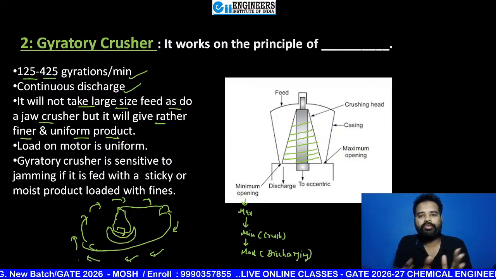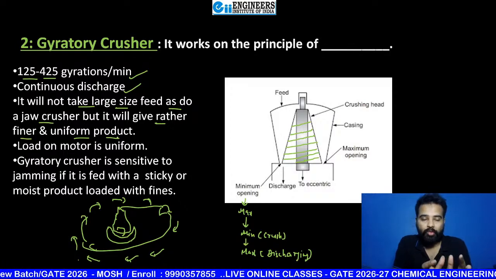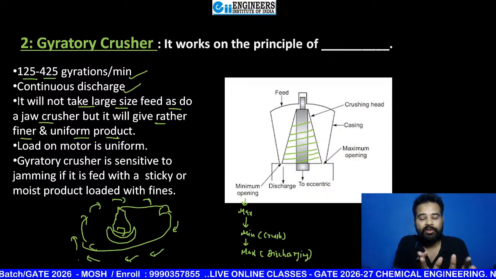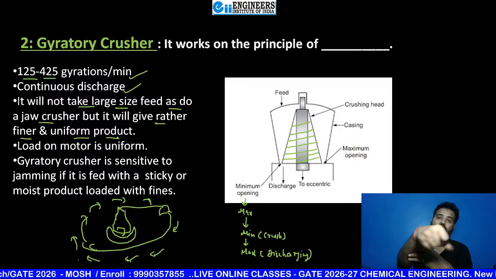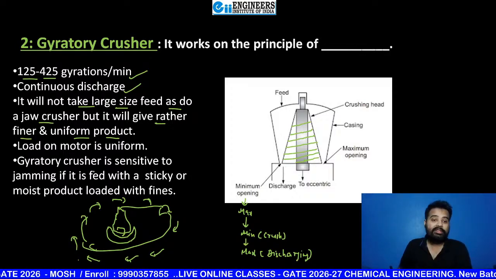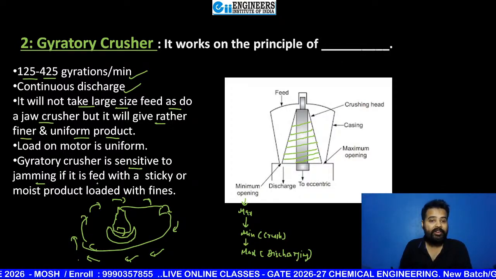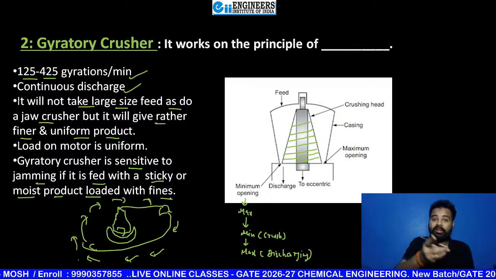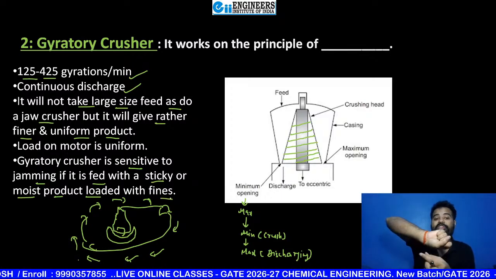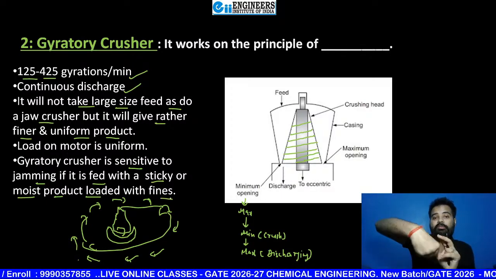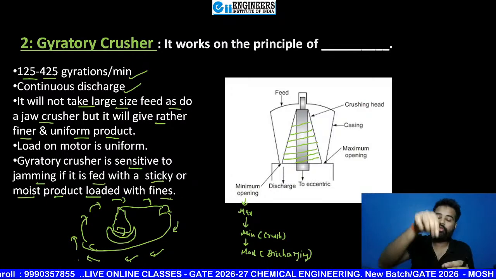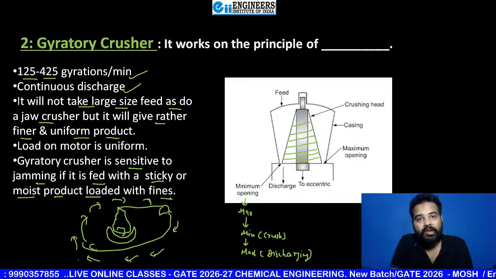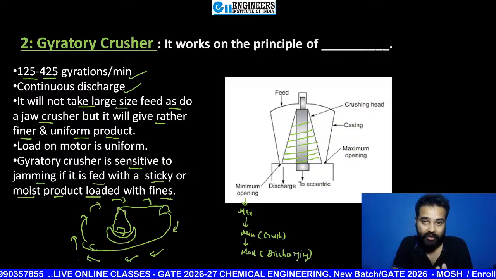If someone asks you in which case you get a more uniform product, jaw or gyratory, the gyratory crusher will give you a finer product. Gyratory crusher is sensitive to jamming if it is fed with sticky or moist product loaded with fines. Crystal clear now, because if something sticky is there, it will get stuck. Minimum or maximum opening doesn't matter, it is not going to be discharged. So that will not be good for this one.